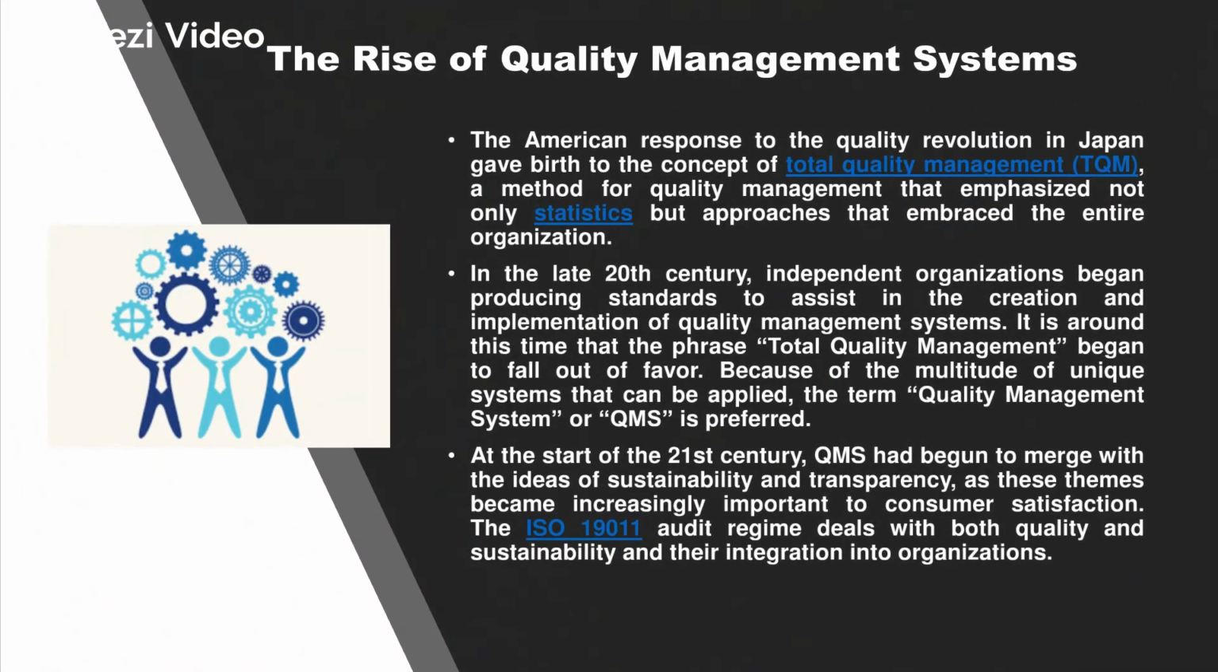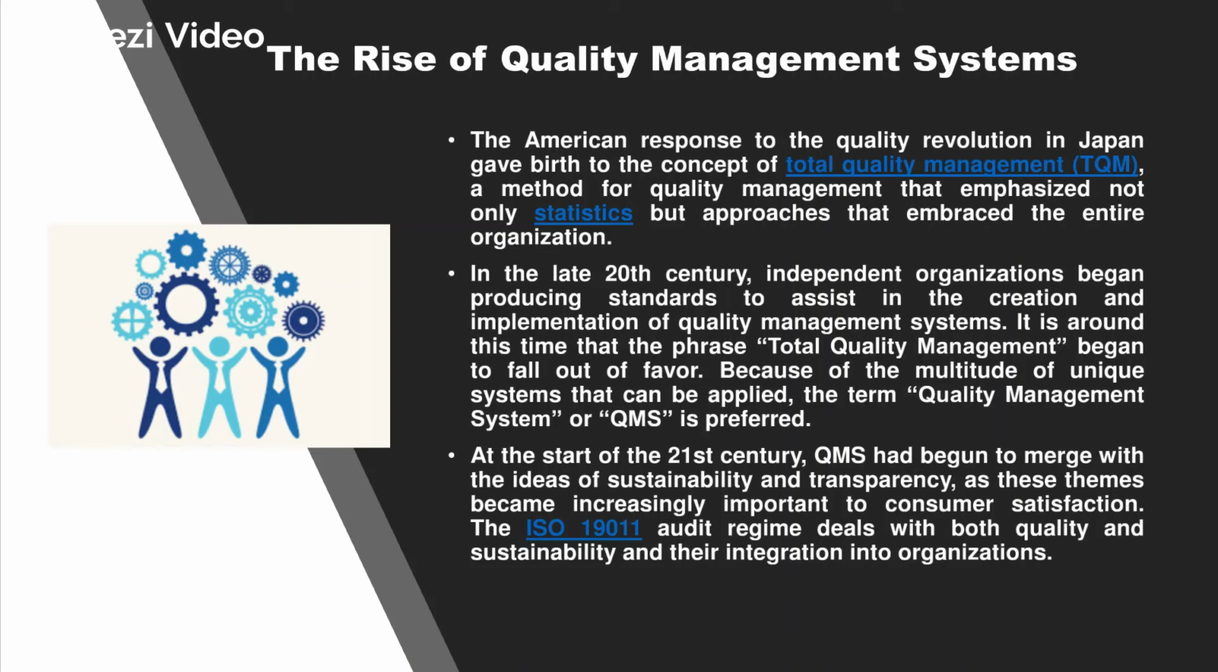Now, the rise of the quality management system did not happen in a single day. This rise gradually happened after the various revolutions, for example, in response to the quality revolution in Japan, the American response was the concept of total quality management. Now, again, this was based on statistics, which actually helped the organizations to grow.